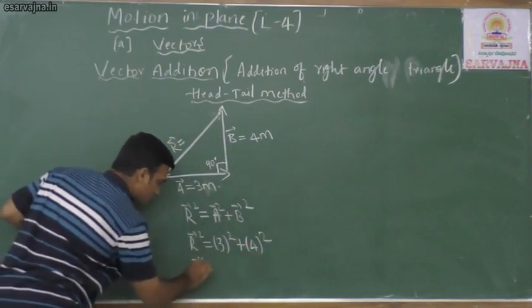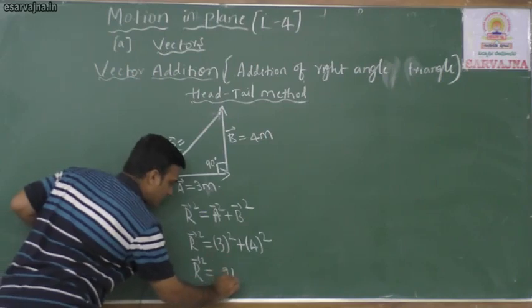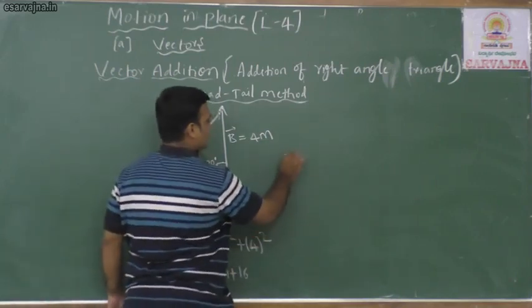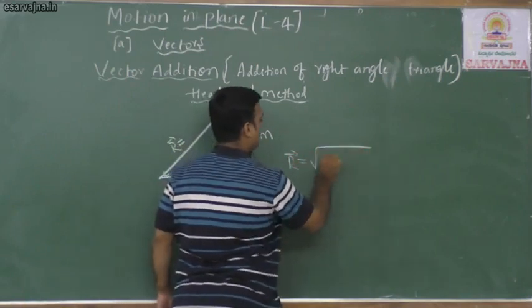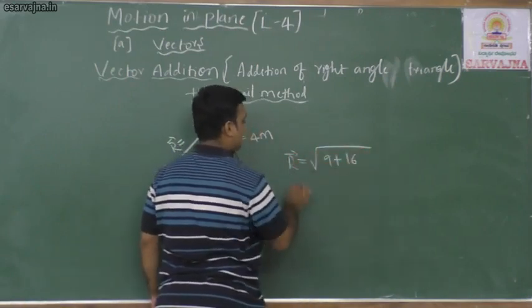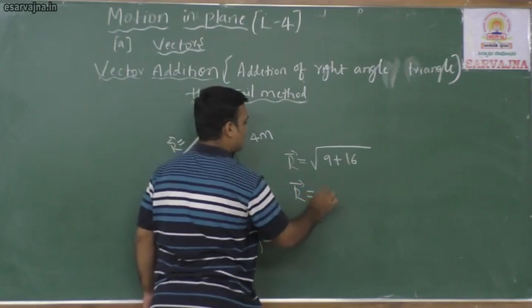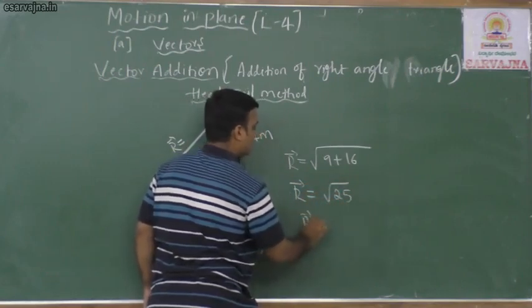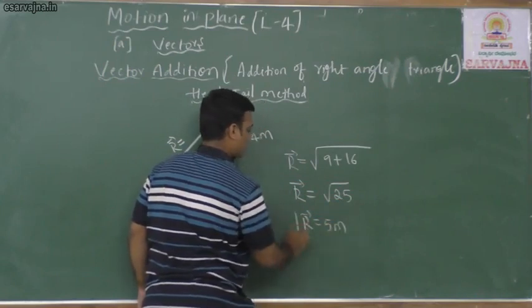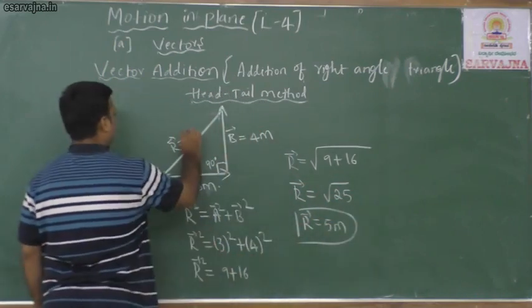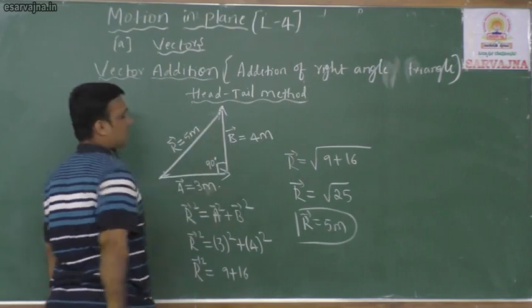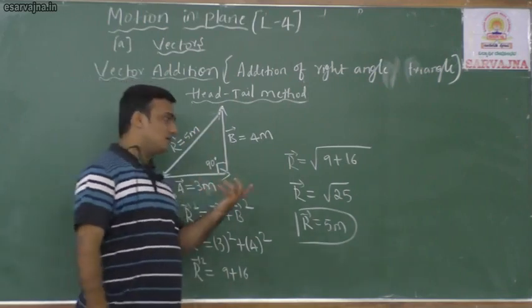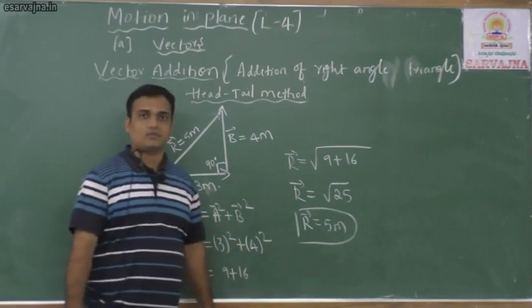So R square is equal to 3 square, 9, plus 4 square, 16. So what is R here? Under root 9 plus 16, under root 25. R is equal to 5. So what is the resultant? We got 5 meter. If they form a right angle triangle, you can use this method.